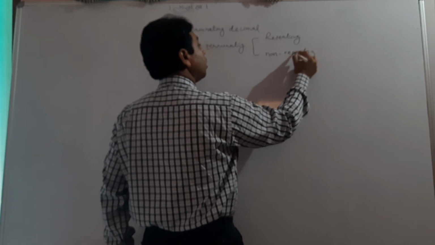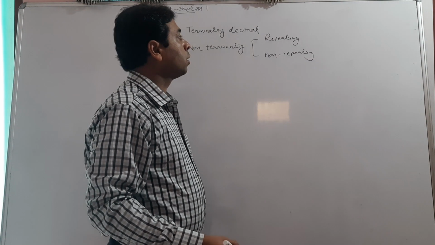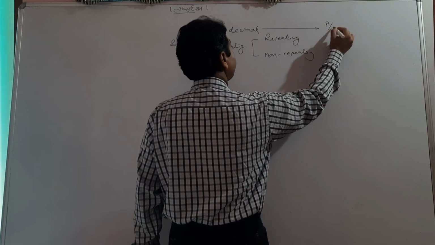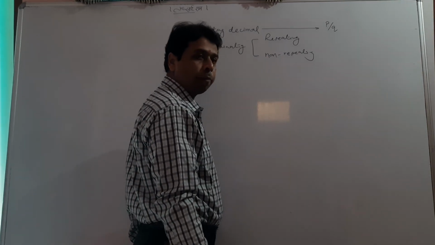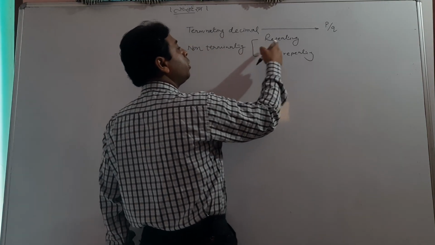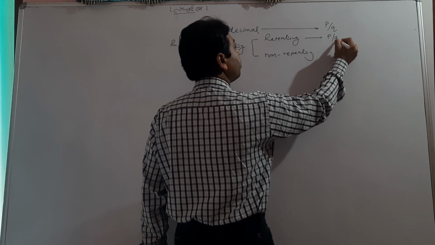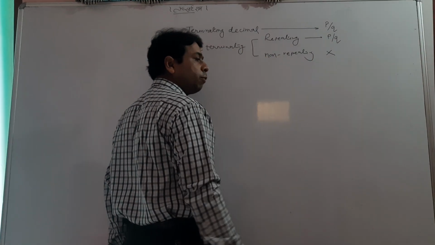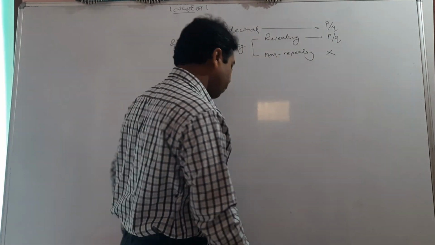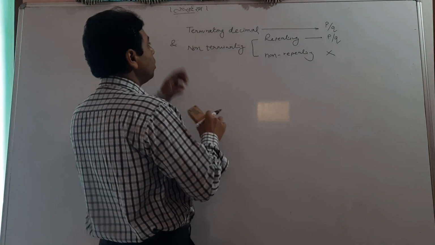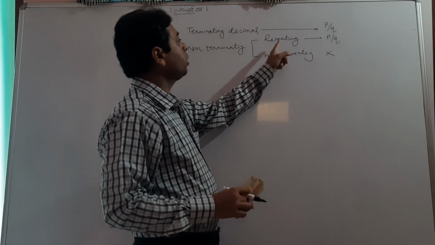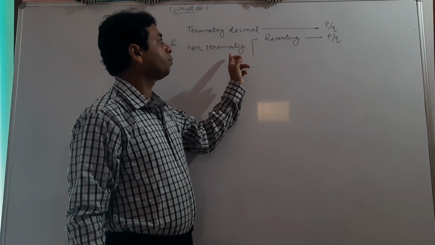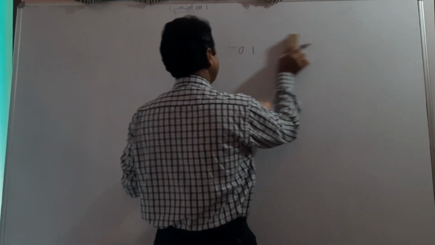And in the last class I taught that a terminating decimal can be written in the form of p by q, meaning in the form of a rational number, and non-terminating repeating can be written in the form of p by q, but non-terminating non-repeating cannot be in the form of p by q. So today we will observe some questions on terminating decimal and non-terminating repeating. We don't have this section here this year. We have to study only these two.